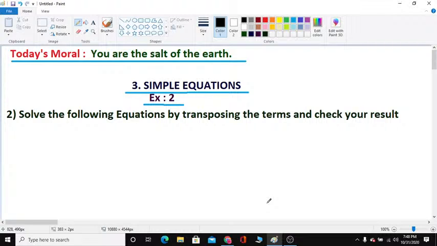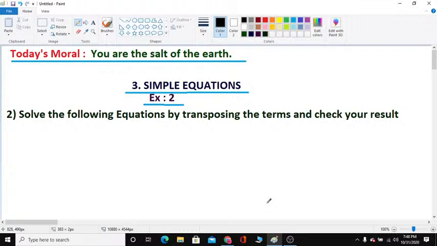You think about good things only, children. When your thoughts are good, your words, your actions, everything will be good. You should be useful to others, for the society. So develop that good habit from childhood. Copy today's moral: you are the salt of the earth.